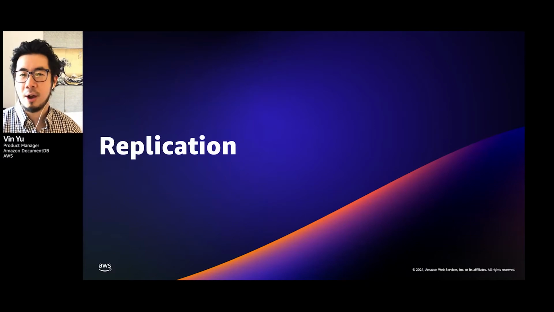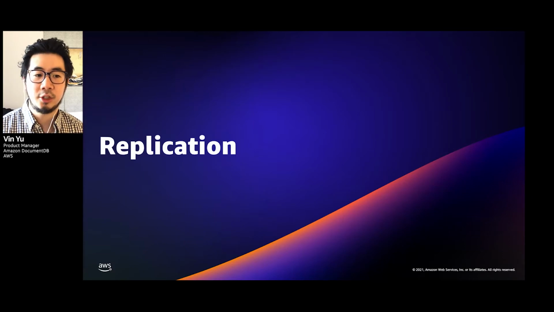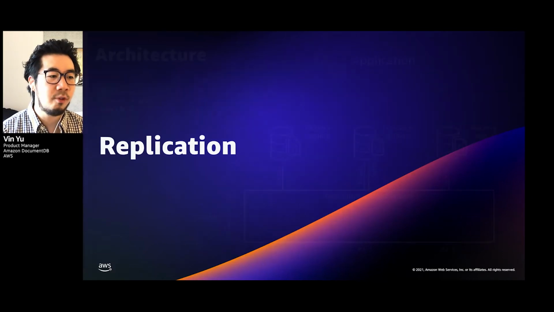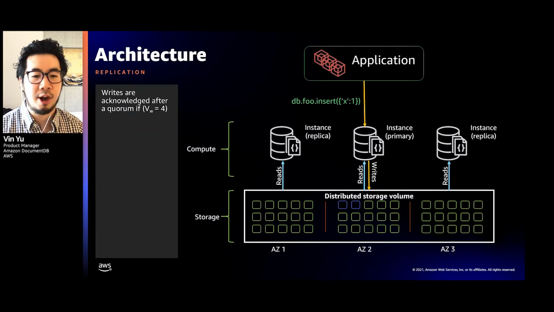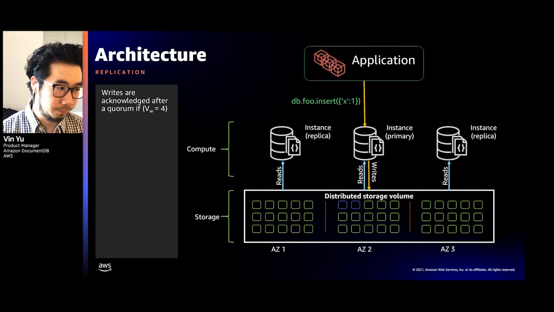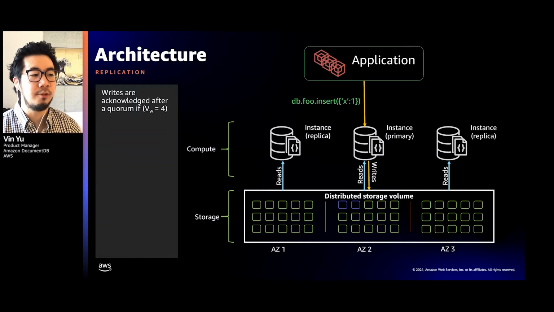Now let's take a look at how our architecture handles replication. Another advantage of the DocumentDB architecture is that we're offloading the replication from the compute layer to the storage layer. When you perform a write in DocumentDB, it goes to the primary, and that primary is going to write that down to the storage layer. And that storage layer is going to replicate that write to 4 volumes, as animated here.